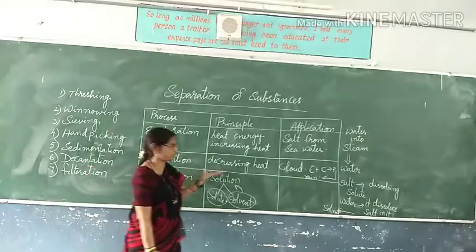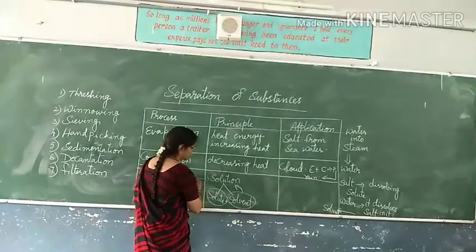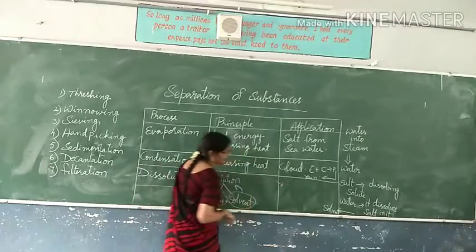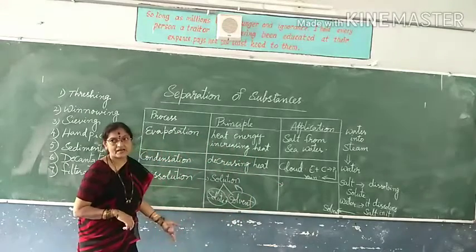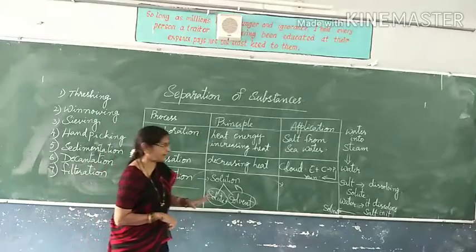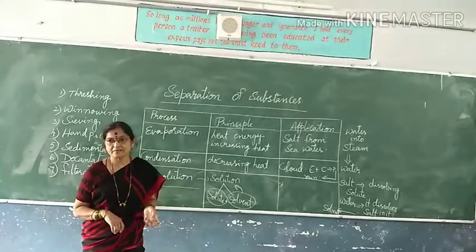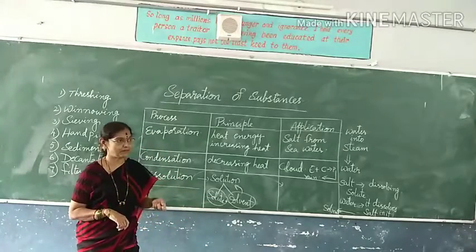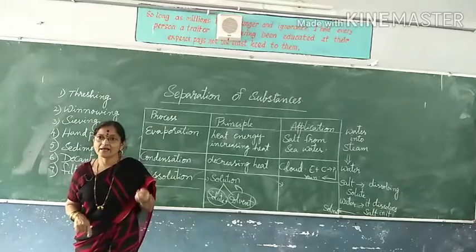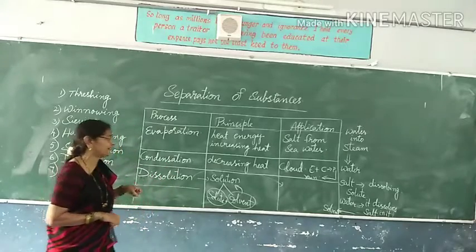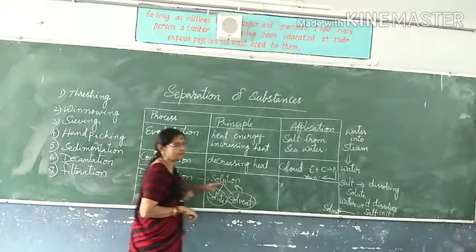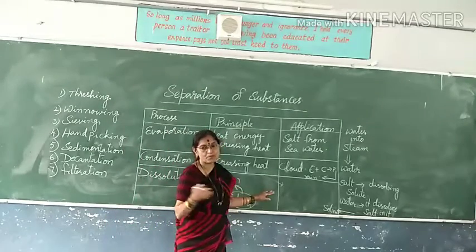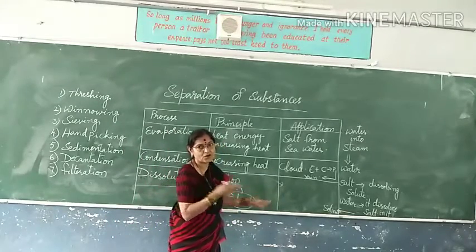There are so many solutions which are soluble in water, for example preparing lemon juice in summer season, or mango juice. Some people, if it is sour, what will you add? You will add a little bit of sugar and water. So this is applied even in the preparation of so many soft drinks you will be having, no?